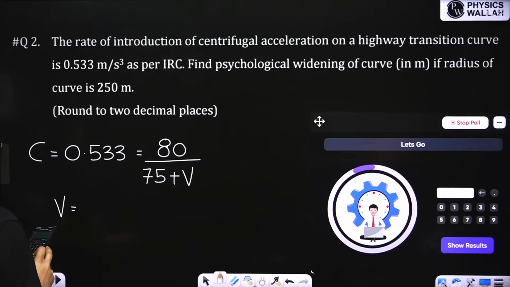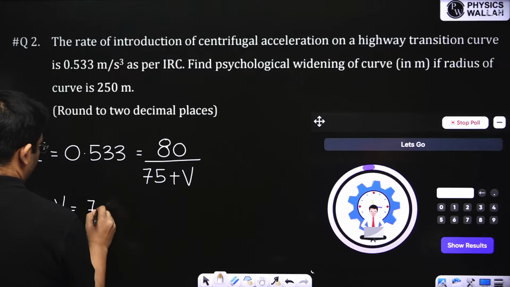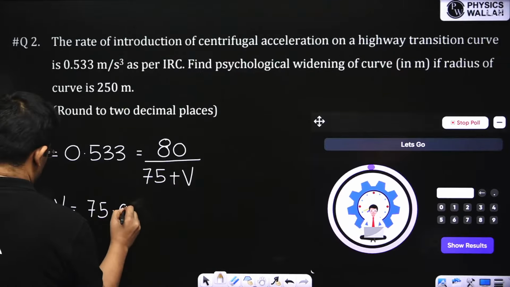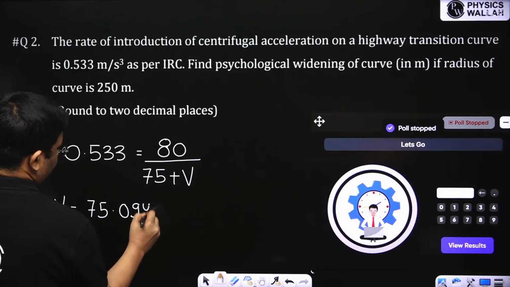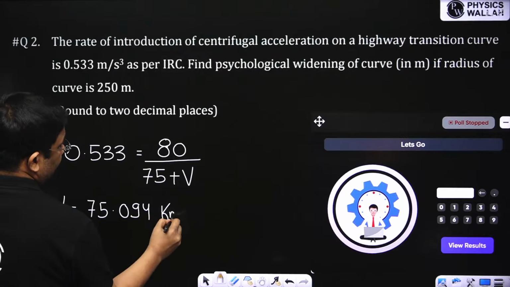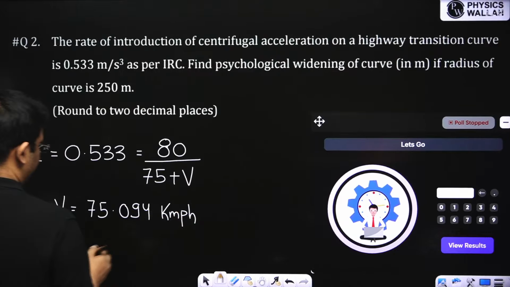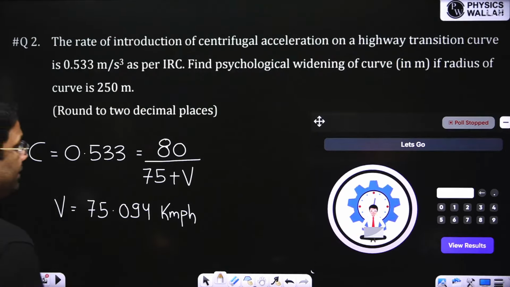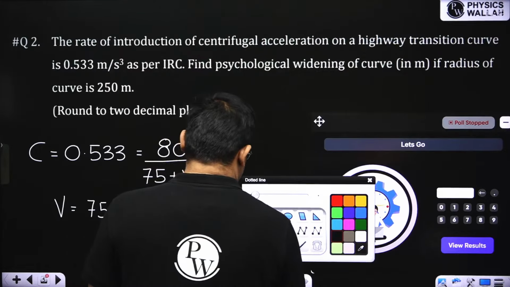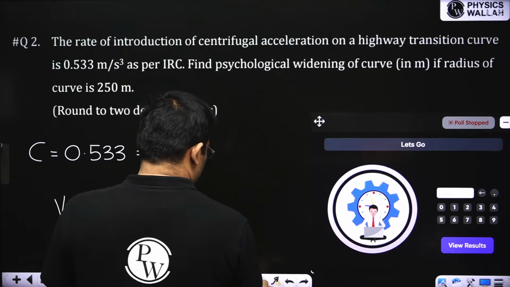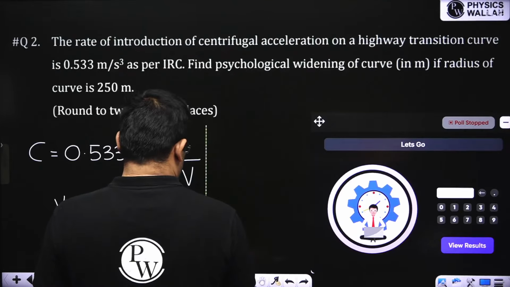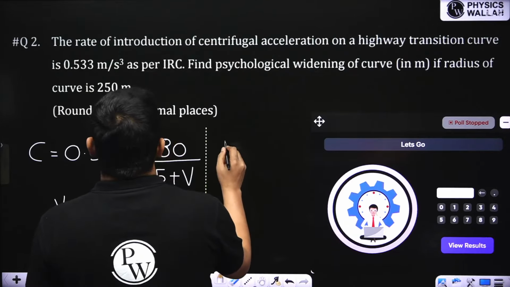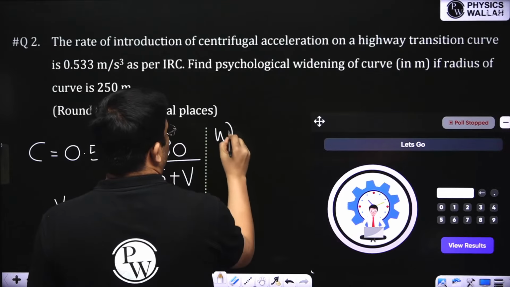If we solve this, the design speed I am getting is approximately 75.094. Now we know what is asked: psychological widening. So we need to know the other formula. This is one formula we used. What is the other formula? What is the psychological widening formula?